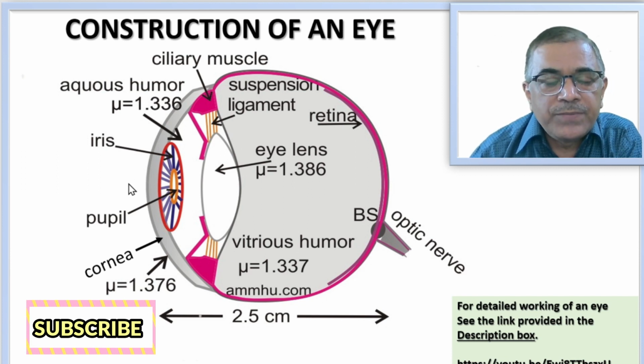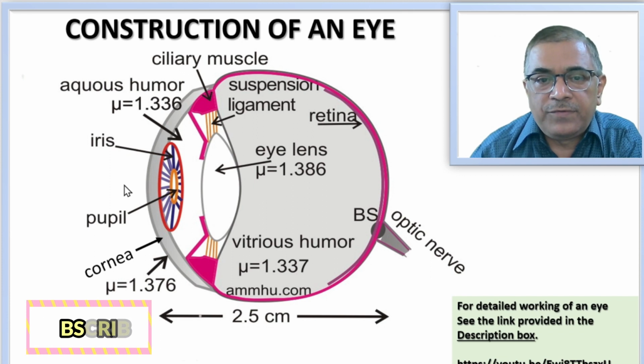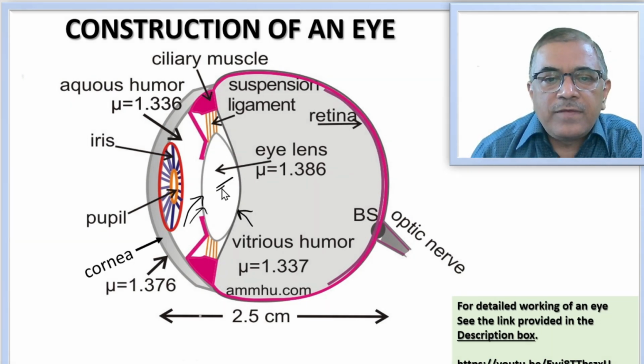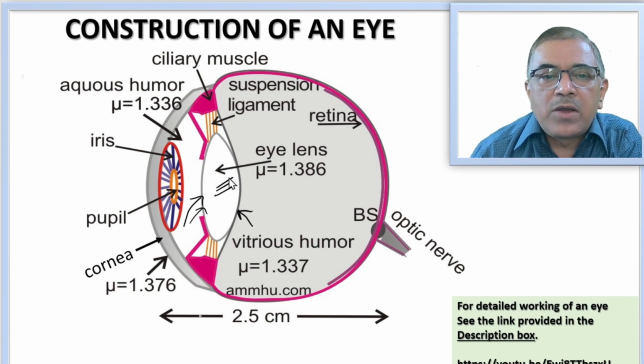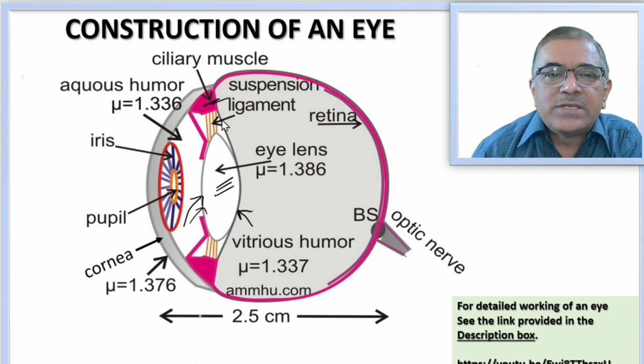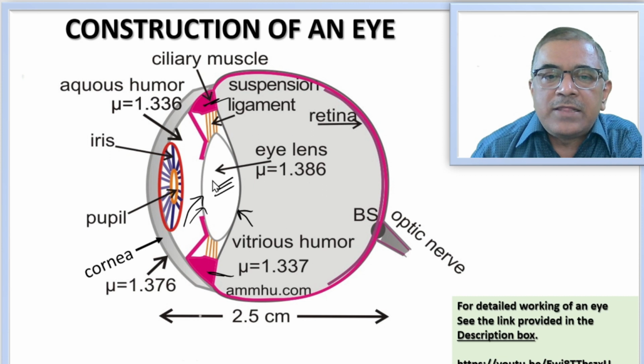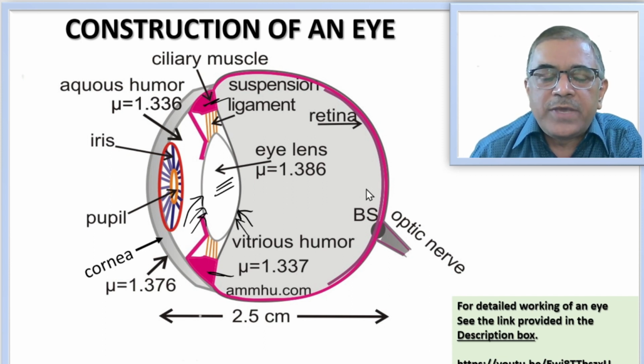of the object. And it is because of the fact that this eye lens is able to change its focal length. The eye lens is able to change its focal length because of the ciliary muscles holding the eye lens. When ciliary muscles are in the relaxed state, then the lens is in the stretched position. It has the least curvature. Side walls have the least curvature and the focal length is maximum.